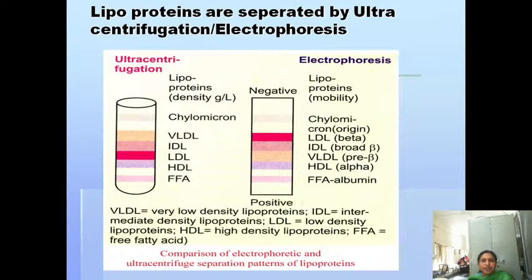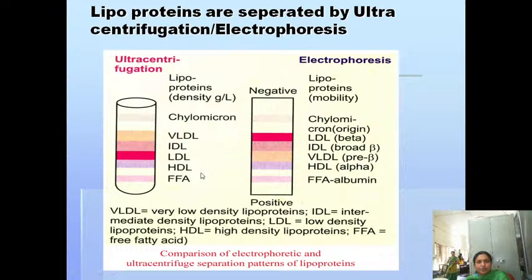If the serum blood is subjected to ultracentrifugation, these lipoproteins will be separated like this. First is the chylomicrons, the least dense one, then VLDL, very low density lipoprotein, then IDL, intermediate density lipoprotein, LDL, low density lipoprotein, HDL, high density lipoprotein, and free fatty acids. You just remember that VLDL is very low density lipoprotein, IDL is intermediate density lipoprotein, LDL is low density lipoprotein, and HDL is high density lipoprotein.